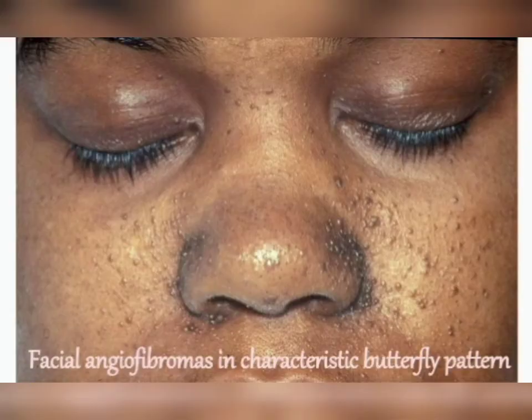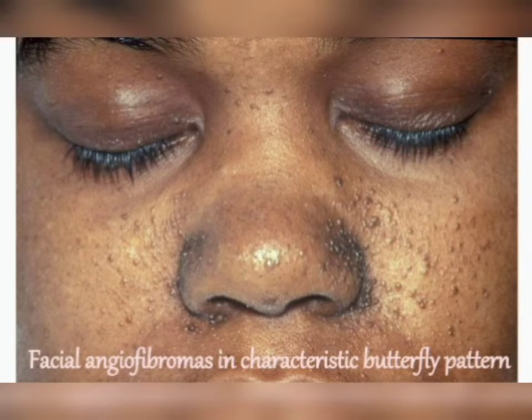This is another picture of facial angiofibromas, and these small angiofibromas have the characteristic butterfly pattern. This is known as the butterfly pattern of facial angiofibromas because it spreads from the nose towards the lateral sides in the shape of the wings of a butterfly, just like the lateral wings of the butterfly on two sides.